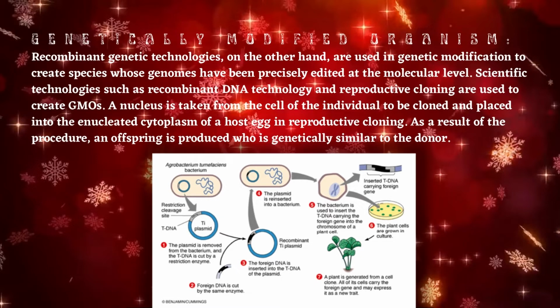Scientific technologies such as recombinant DNA technology and reproductive cloning are used to create clones. A nucleus is taken from the cell of the individual to be cloned and placed into the nucleus. As a result of the procedure, an offspring is produced who is genetically similar to the donor.